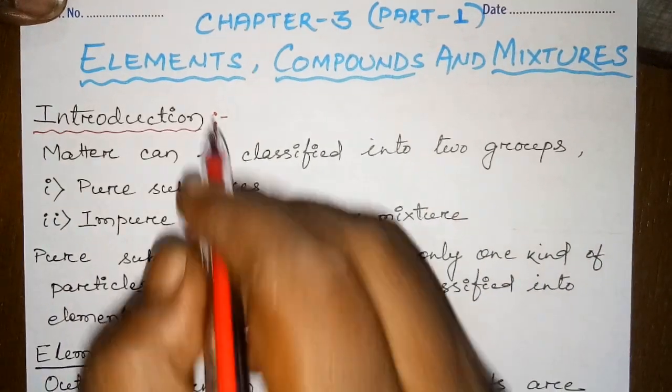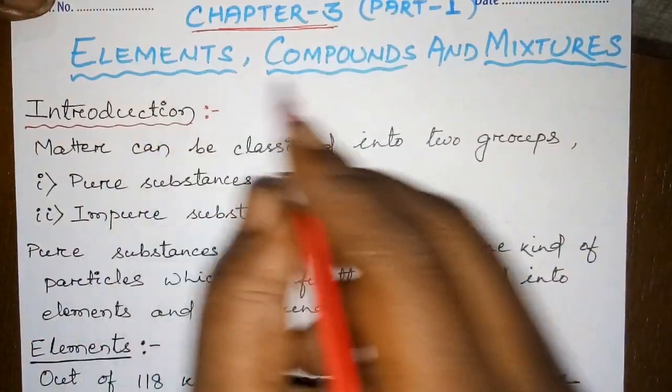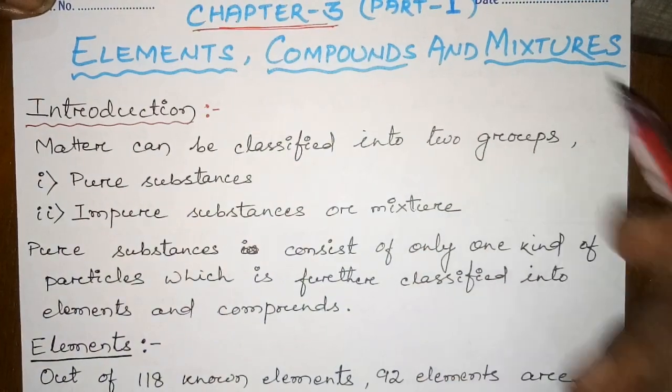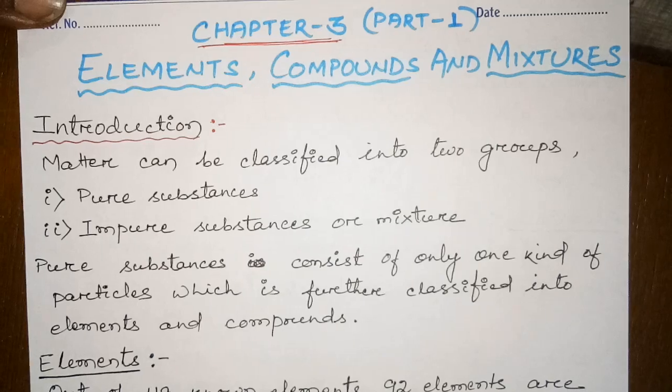Today we'll start the third chapter of your chemistry, that is Elements, Compounds and Mixtures. This is part 1. The first part I am discussing now, and the next class it will be continuing.